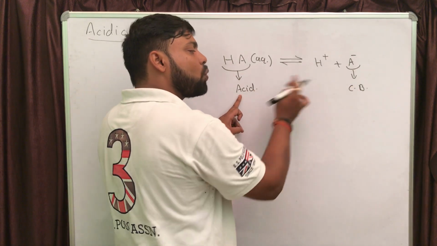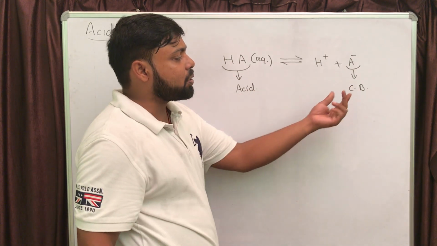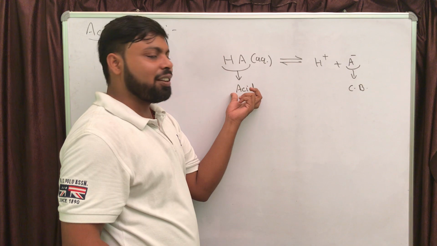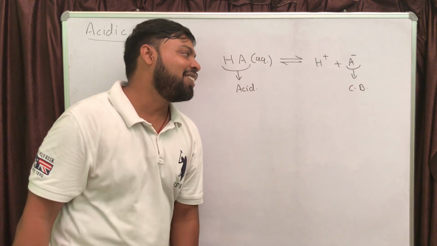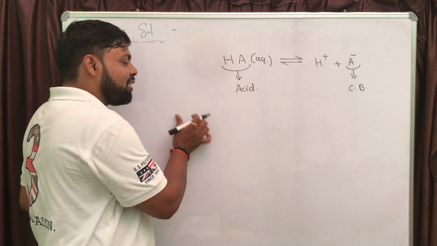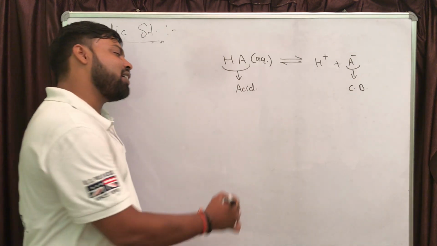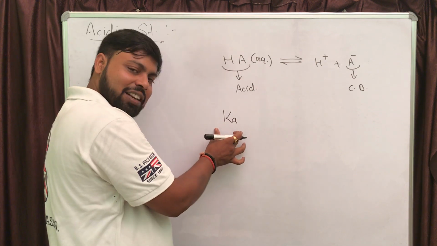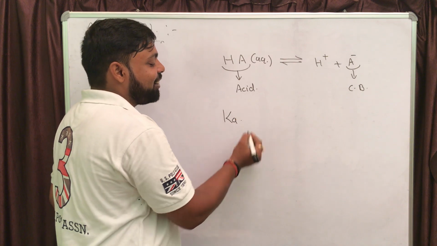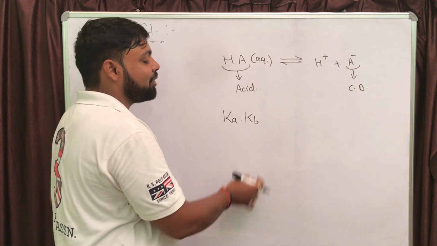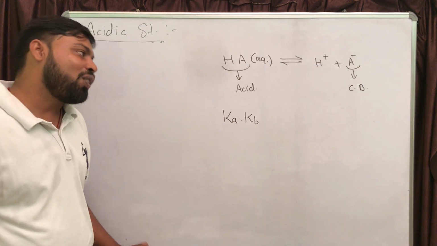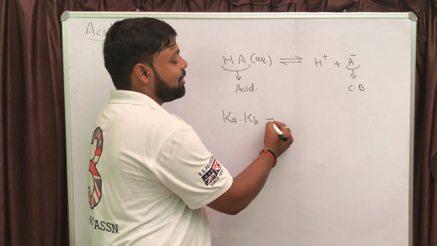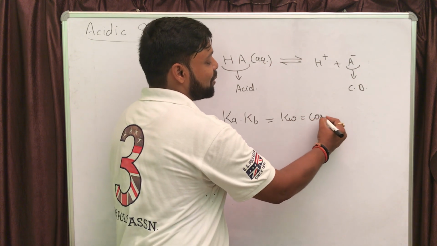These two are known as a conjugate acid base pair. If A minus is our base, then HA will be the conjugate acid. If HA is acid, then its conjugate base is A minus. For a conjugate acid base pair, there is a formula in ionic equilibrium: Ka is the acid dissociation constant of acid HA, and Kb is the base dissociation constant for the conjugate base, that is A minus, and the multiplication of Ka and Kb is equal to Kw, which is actually constant.